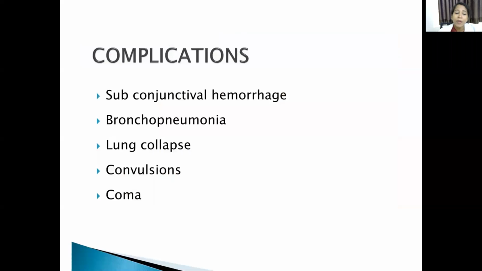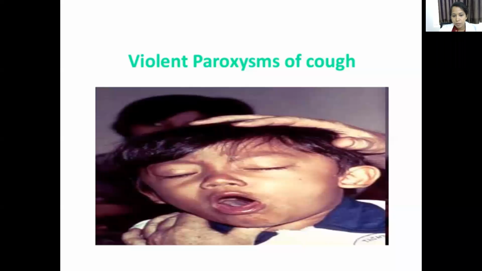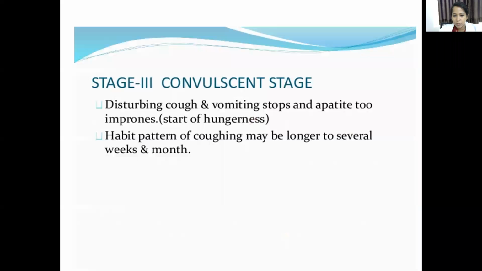So these are the complications: subconjunctival hemorrhages, bronchopneumonia, lung collapse, convulsions, coma. These all are the complications in the second stage, the paroxysmal stage. Then the last one is the convalescent stage.